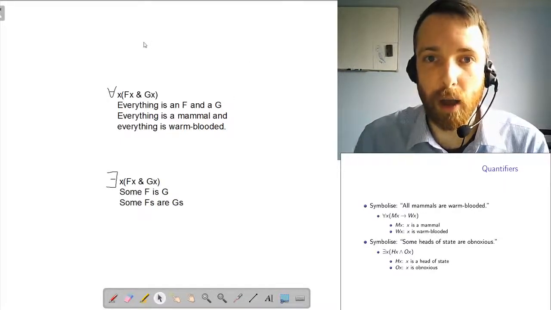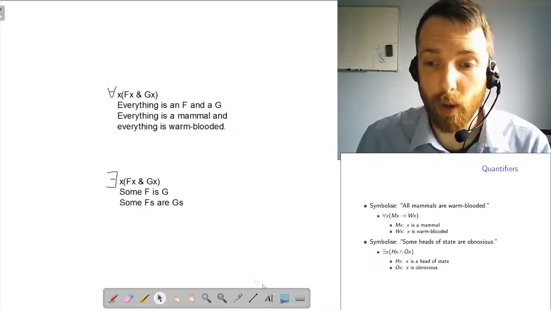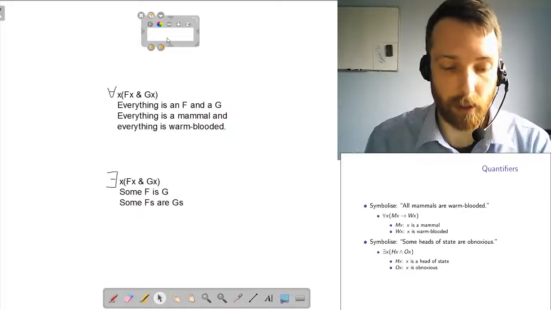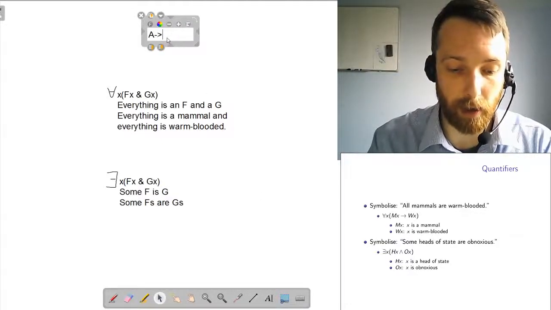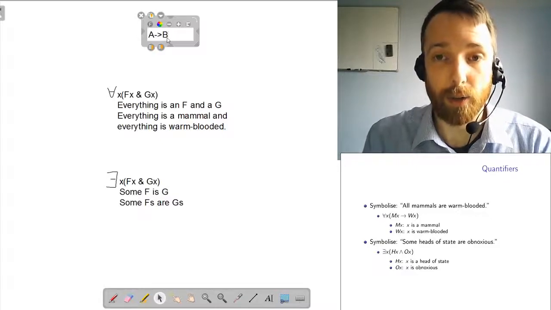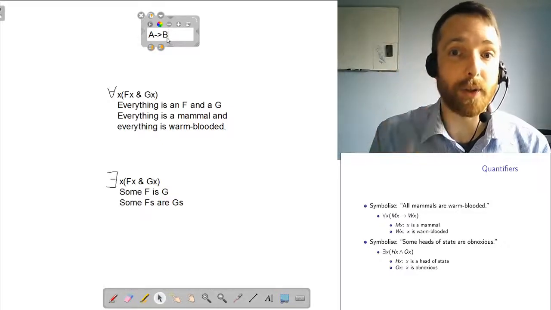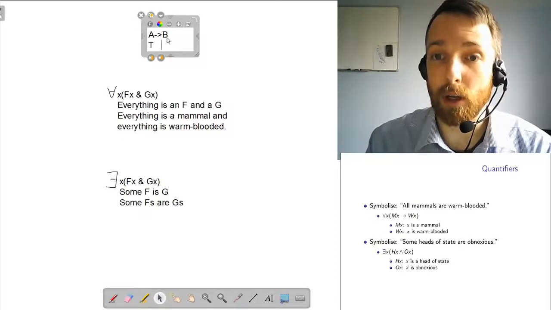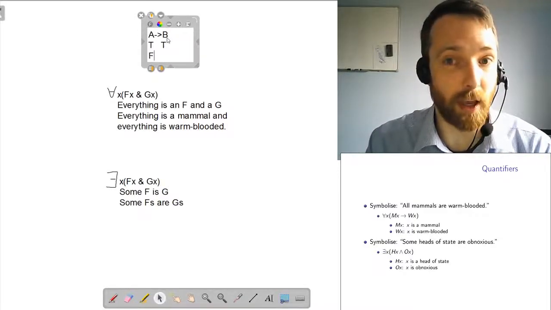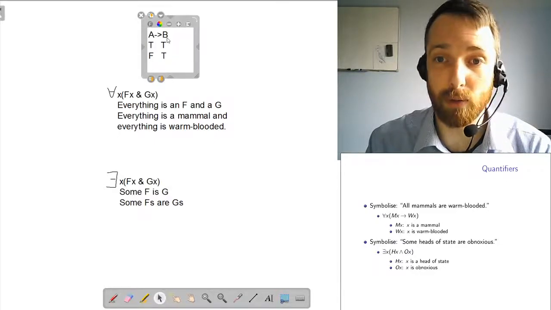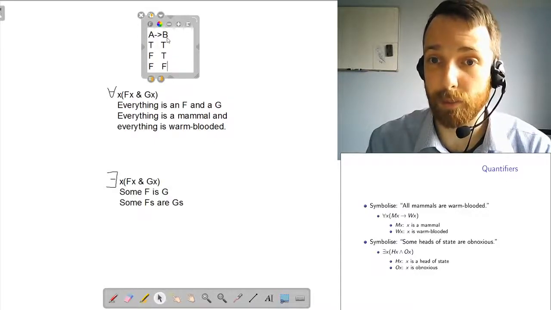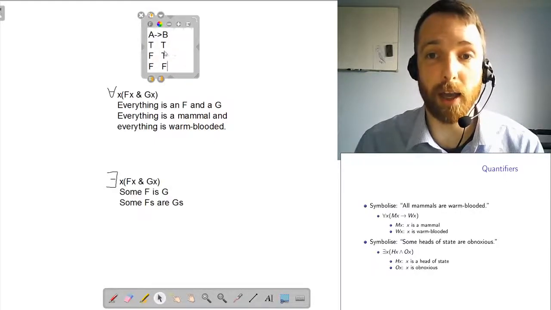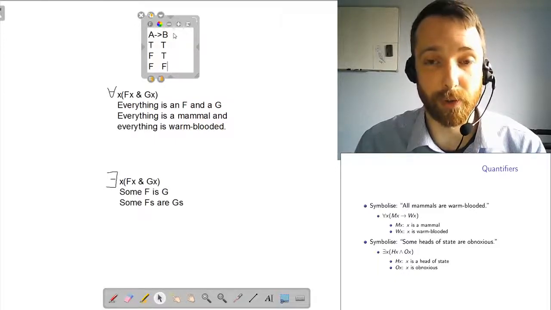So remember from TFL, when we have a sentence like A arrow B, there are 3 different lines in the truth table where that comes out true. You might have A true, B true. You might have A false, B true. You might have A false, B false. The only thing you're not allowed to have is true arrow false.